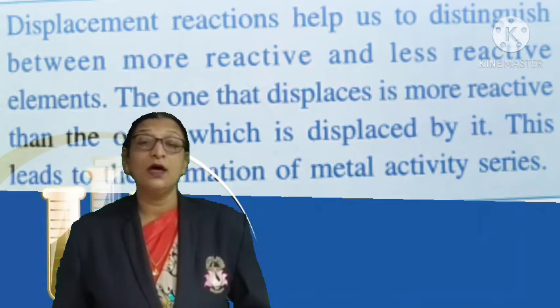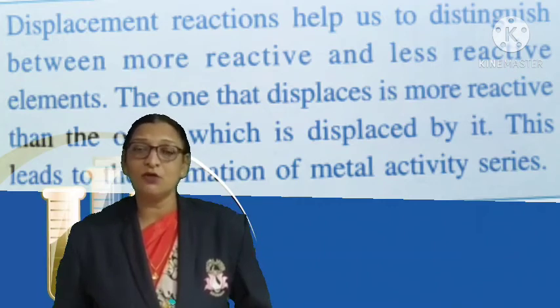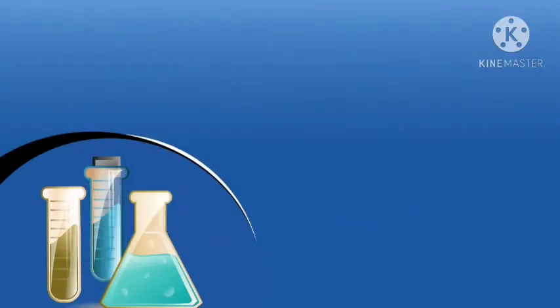Displacement reactions help us to distinguish the reactivities of different metals, which gives the reactivity series of metals. Let us discuss in detail the metal reactivity series.